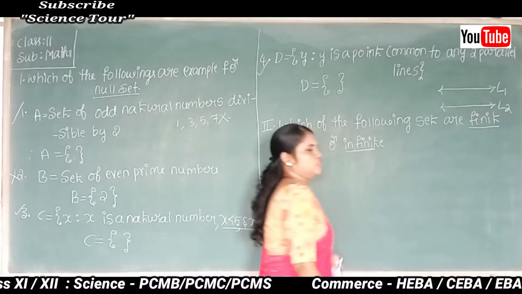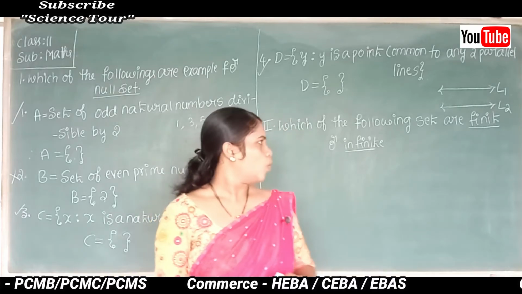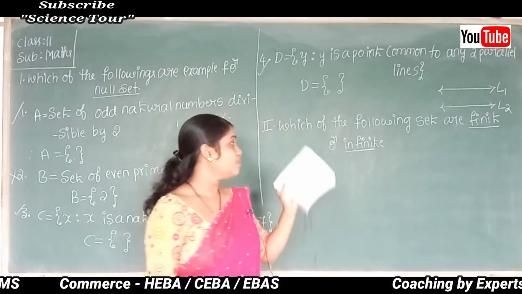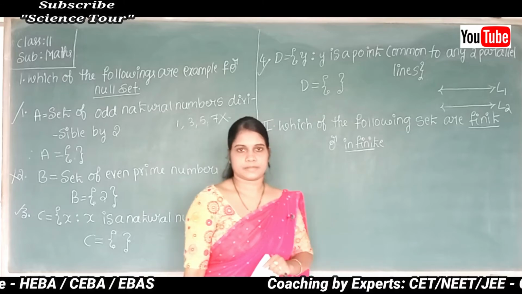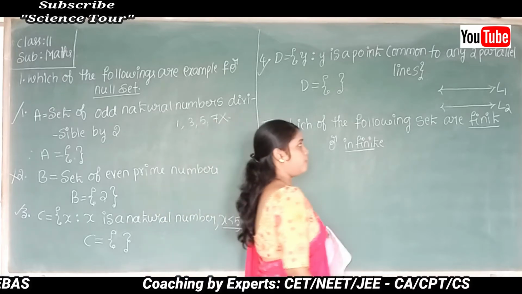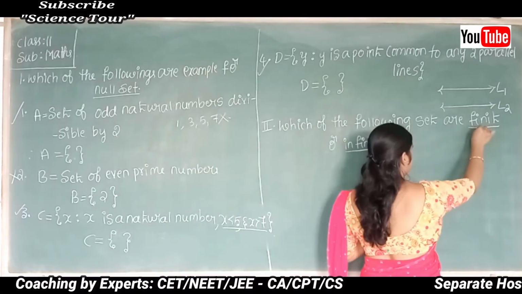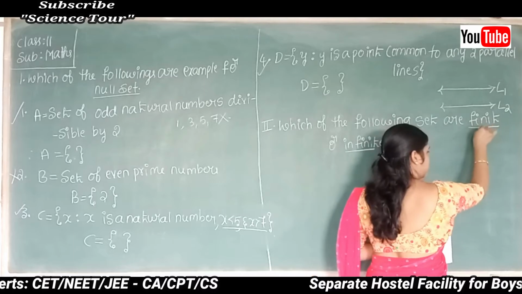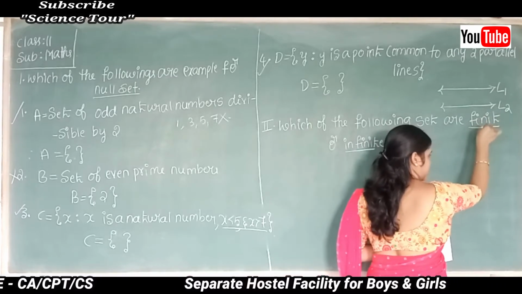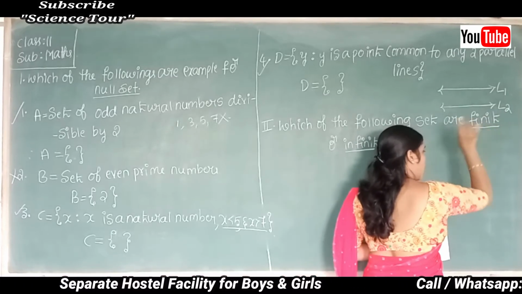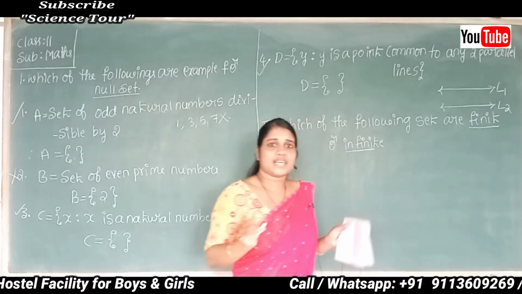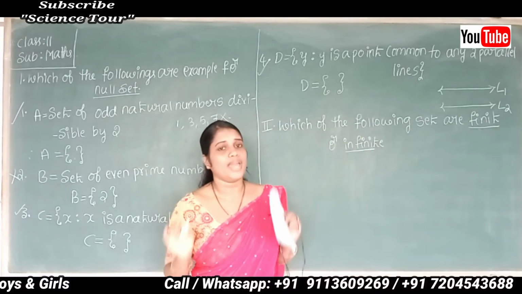So first we'll recall what is a finite set and what is an infinite set. A finite set is nothing but a set which is empty or which contains a definite number of elements.